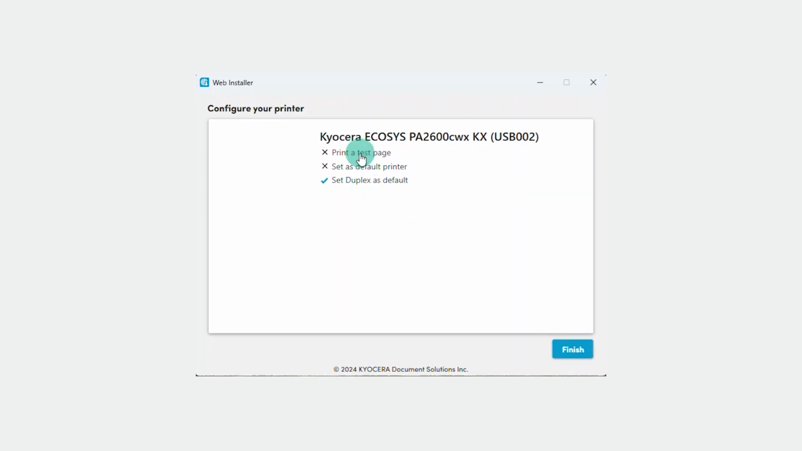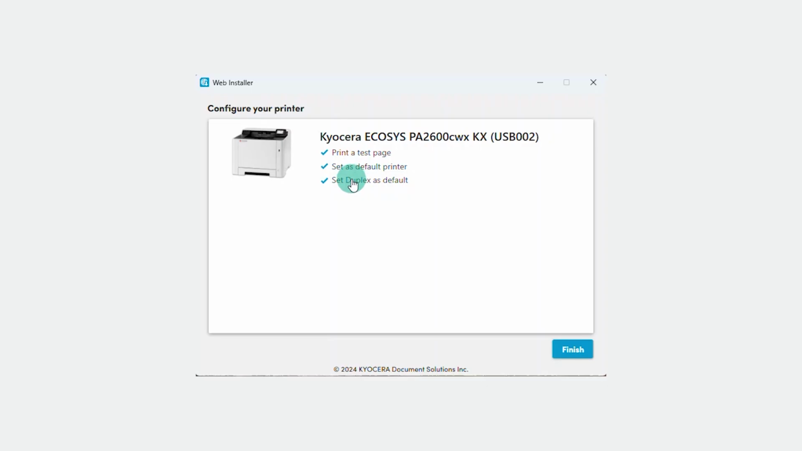We can now configure this printer. Here we see the Kyocera PA2600cwx for USB is listed. We can print a test page by clicking here upon completion of the installation. This printer can be our default printer by clicking that option.